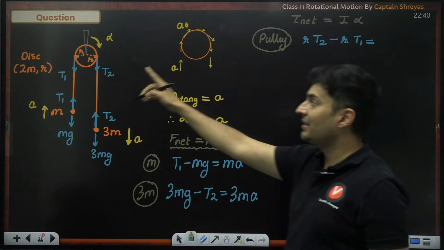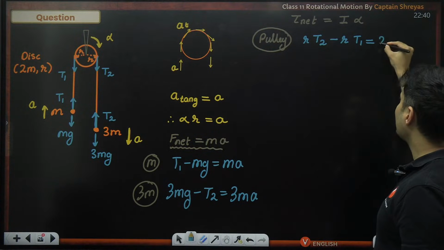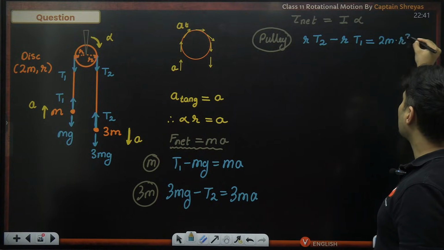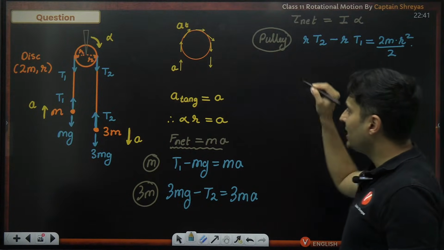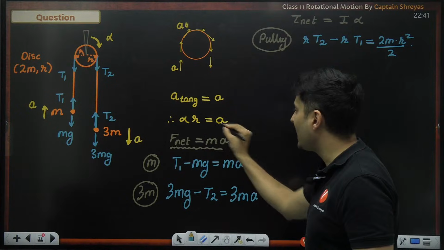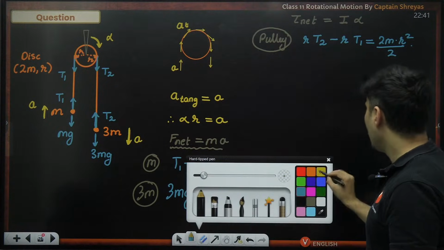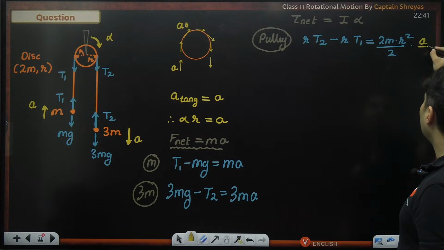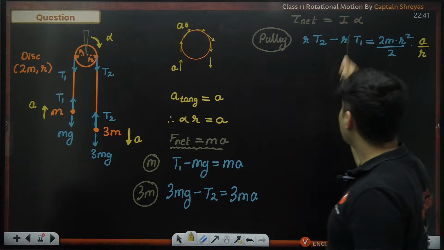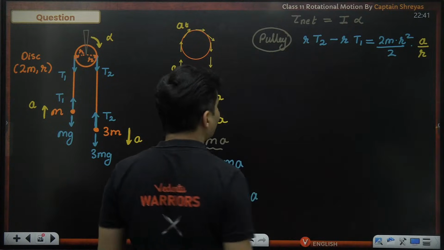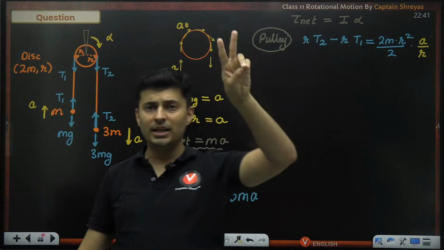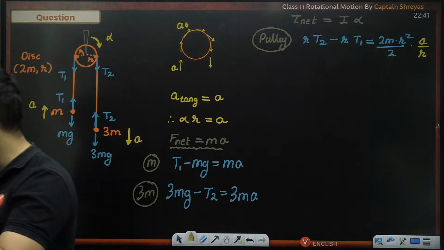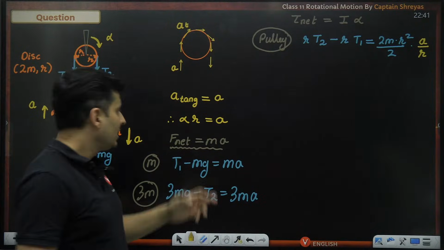Moment of inertia, it's a disk. So mass is 2m into r square divided by 2, multiplied by alpha. Alpha is a by r. Can you see that? Alpha is a divided by r. So I've substituted literally everything. So for a disk, moment of inertia is mass r square divided by 2. Very nice. Now let's solve this.